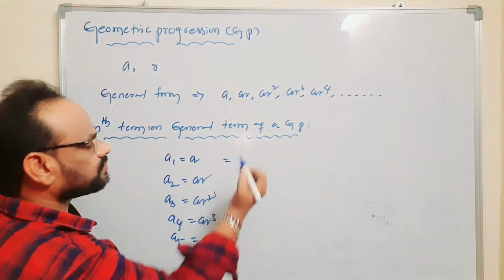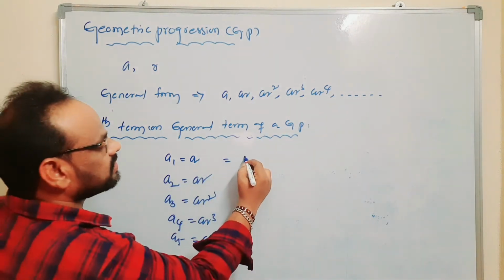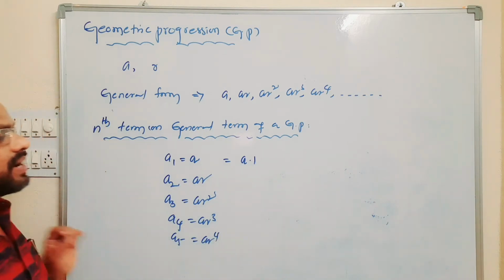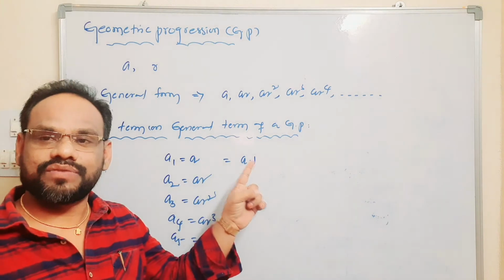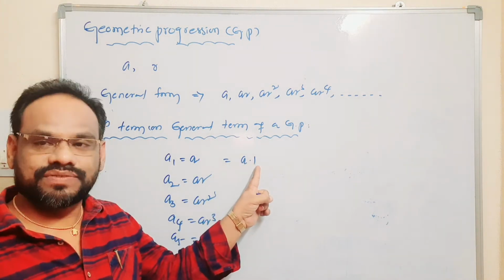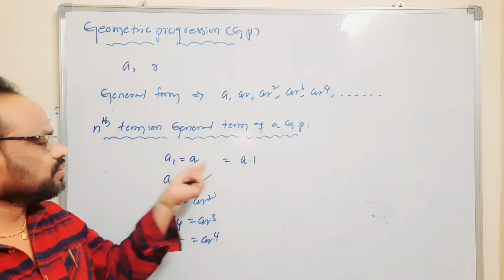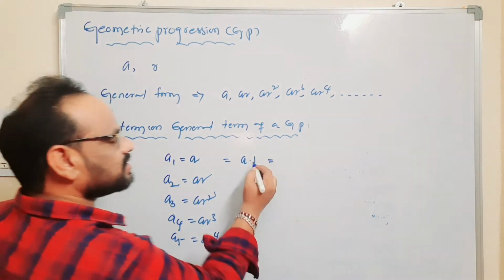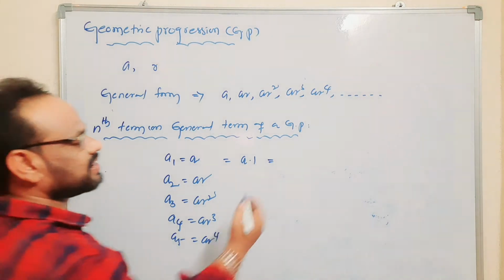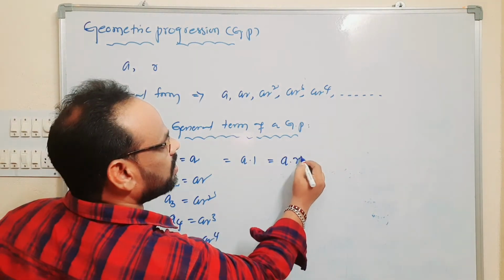Observe here, A can be written as A into 1. 1 is a multiplicative identity. A into 1 is nothing but A only. So 1 is a multiplicative identity. For our convenience, A can be written as A into R power 0.